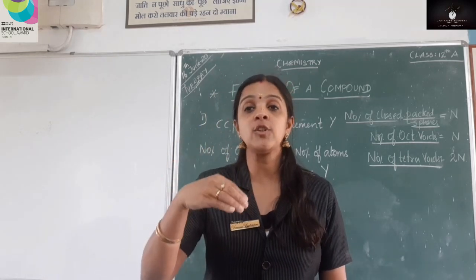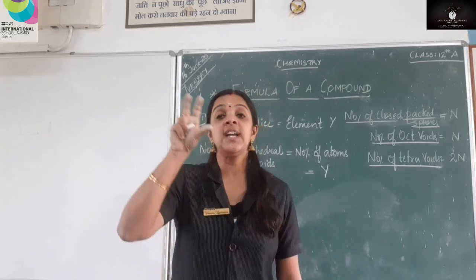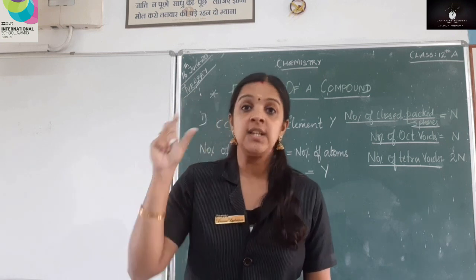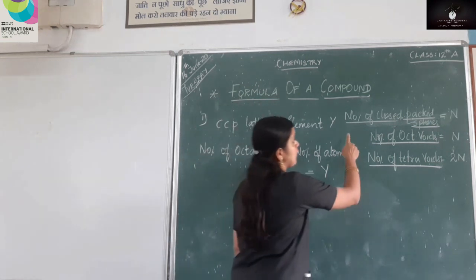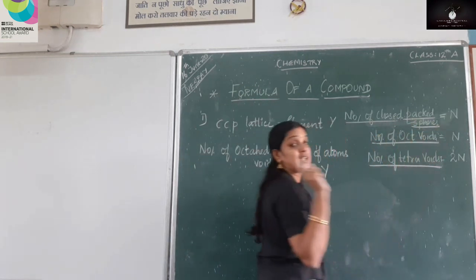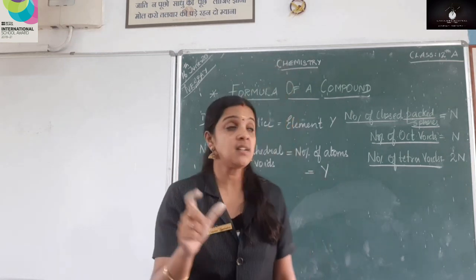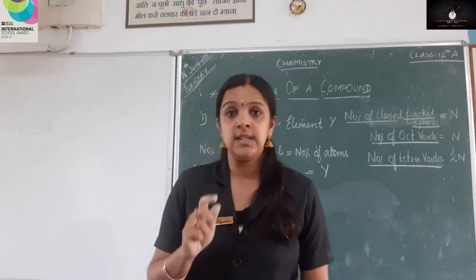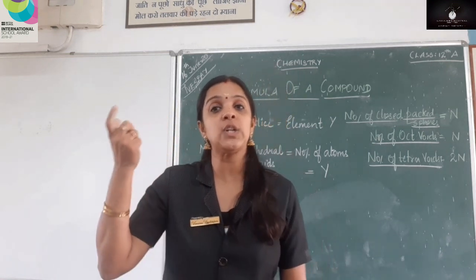Now, the calculation of the octahedral and tetrahedral voids. As we know, in a unit cell, there are atoms present on the lattice points. So, when you get the number of atoms in a unit cell, say the number of close packed spheres is equal to n. If n spheres are present, then the number of octahedral voids will be equal to n.